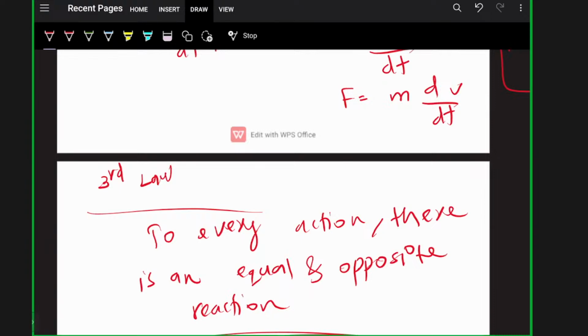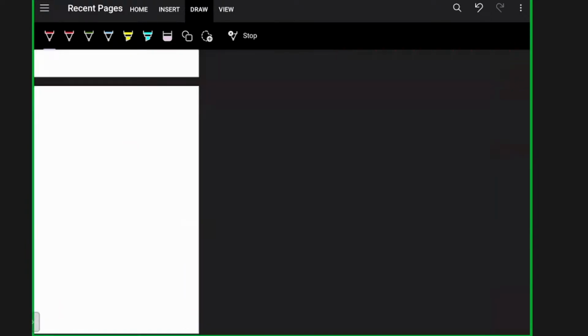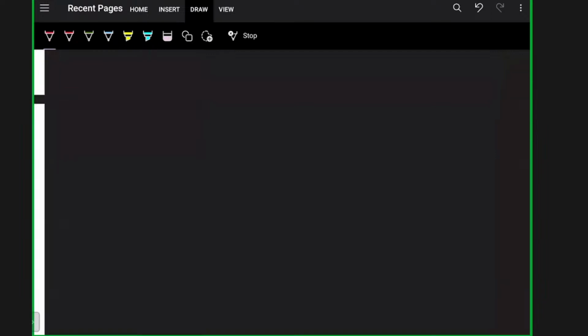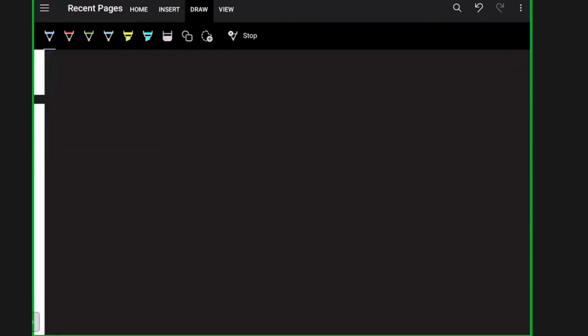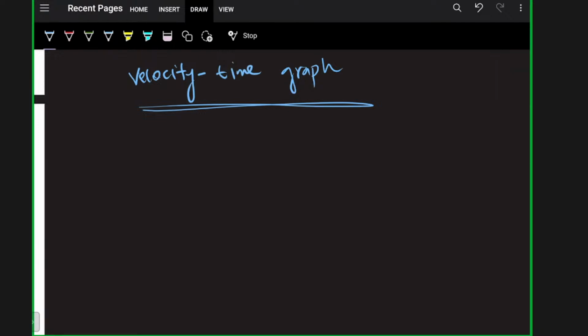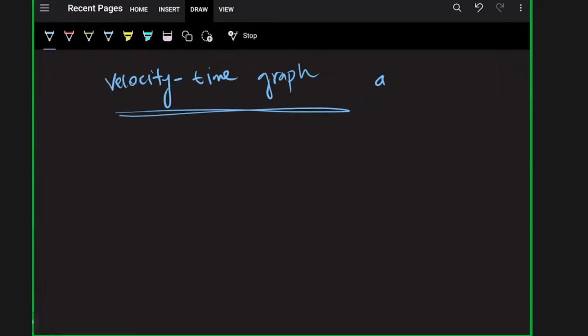VT and DT graph. This is again very important. It can come in MCQs. It can come in NEET. First let me explain the velocity time graph. The first condition is that there is no acceleration. So the velocity time graph will be like this.